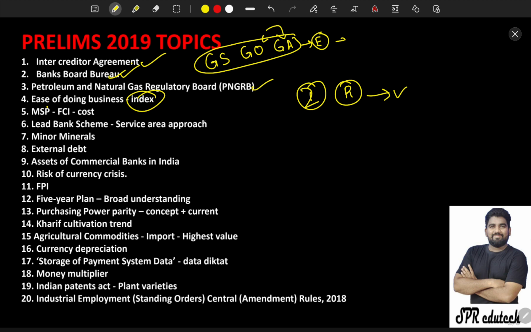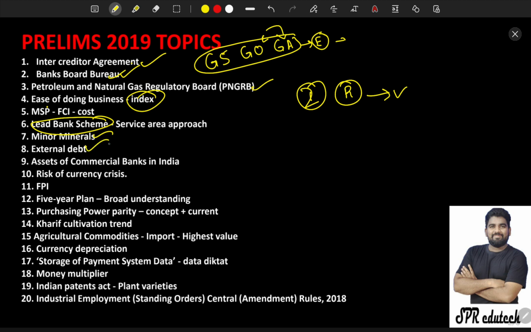Next, Lead Bank Scheme, service area approach. This scheme itself is a government scheme. Next, minor minerals. Already in 2019 they had asked a related topic of minor minerals, and in 2020 they asked a topic related to major and minor minerals.